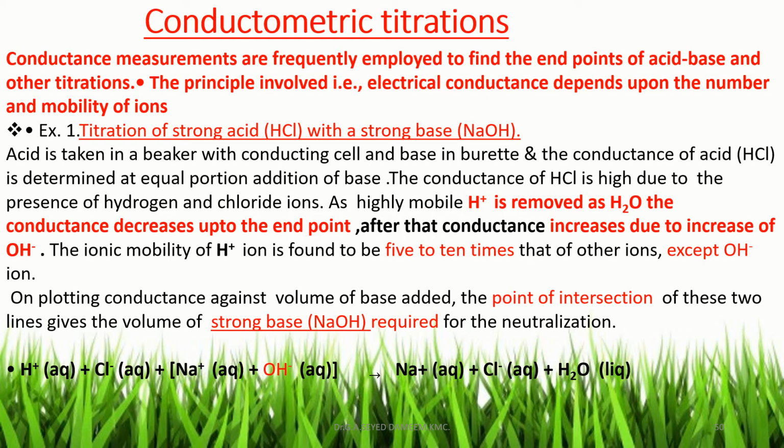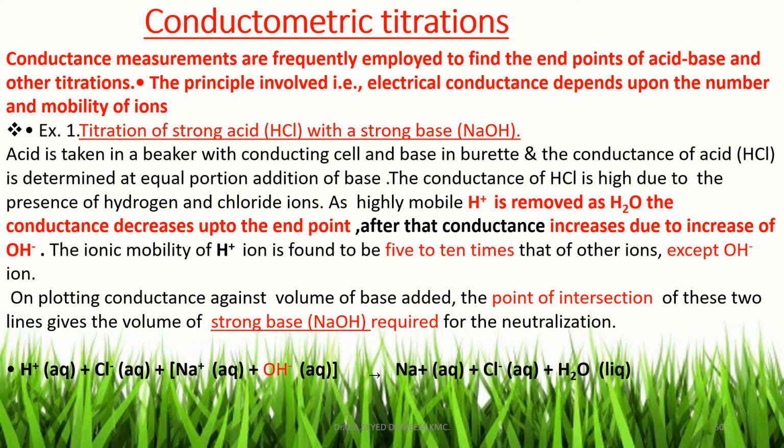That is, conductance measurements are frequently employed to find the endpoints of acid, alkali, and other titrations. The principle involved in conductometric titration is that electrical conductance depends on the number and the mobility of ions. So that is the principle behind conductometric titration. The first titration is between a strong acid and a strong base.